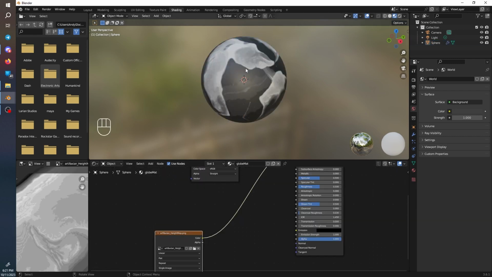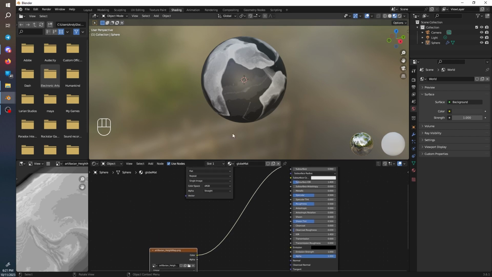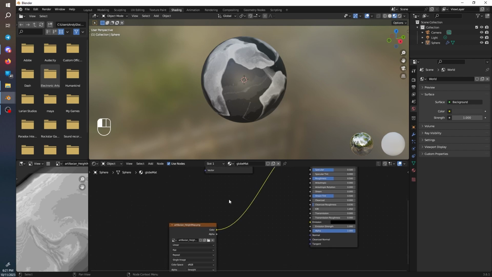Now I will also use this height map to make the water slightly less reflective, or slightly more reflective than the land. So how we're going to do that is if we hover over this tile, I'm going to Shift A once again, go under Converter and Color Ramp.